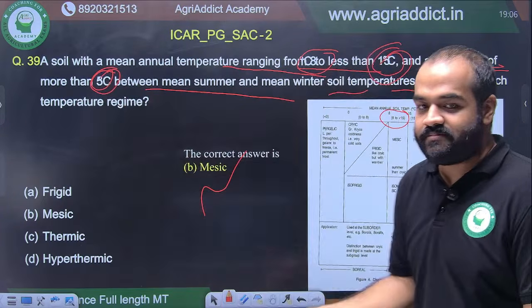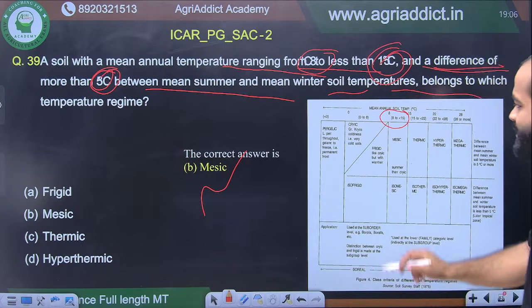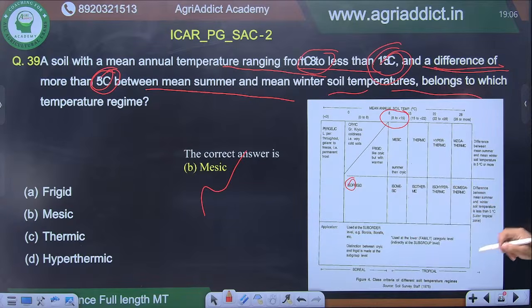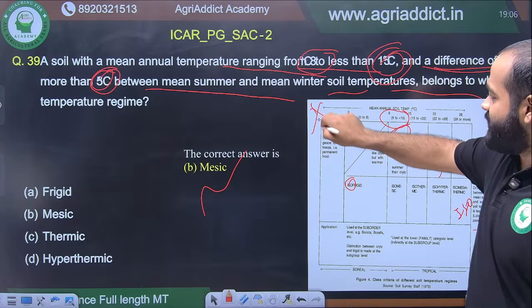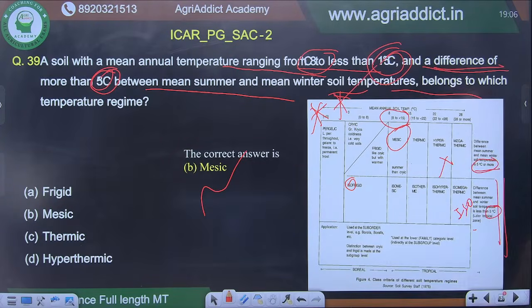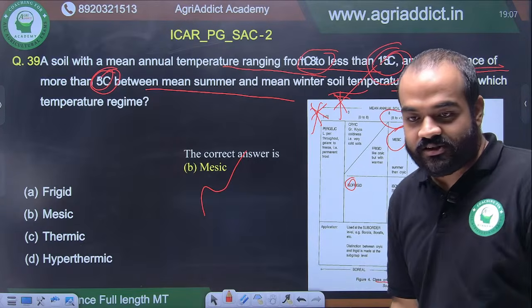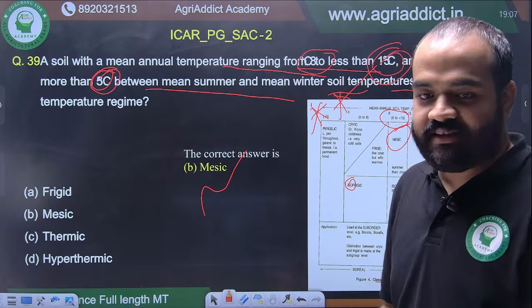Why is this written? Because this describes whether you should use ISO or not. Here you can see difference between mean summer and winter temperature is less than 5, then we will use ISO. If it is not less than 5, if it is more, then we will not use ISO, we will use directly. All right, this is also very, very important. This figure is also very, very important. This is the class criteria of different soil temperature regimes. This is also in, yes, if it is less than, then it would be ISO.